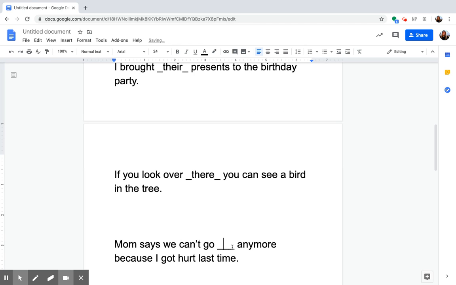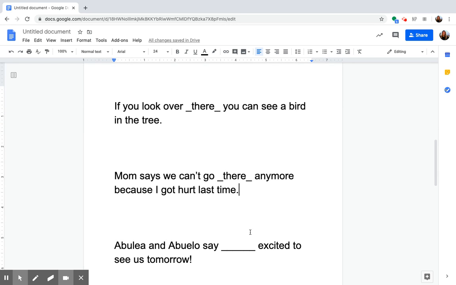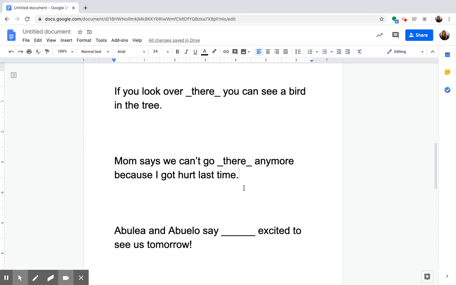Just like our last example, we're talking about some place that we don't know what it is, but we know that it is over there. Mom says we can't go there anymore because I got hurt last time. I wonder what that might be. Maybe it's the park and you were playing on the monkey bars and then you got hurt. Next example. Abuela and abuelo say they're excited to see us tomorrow.